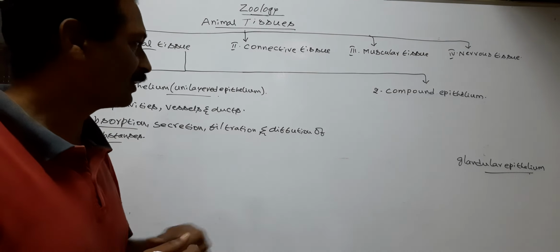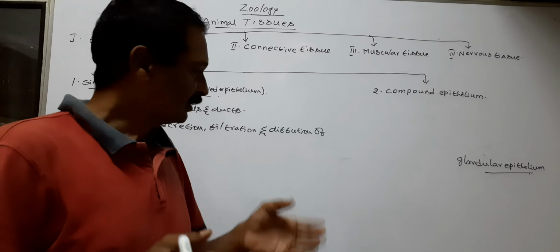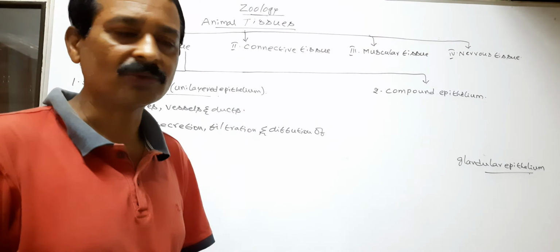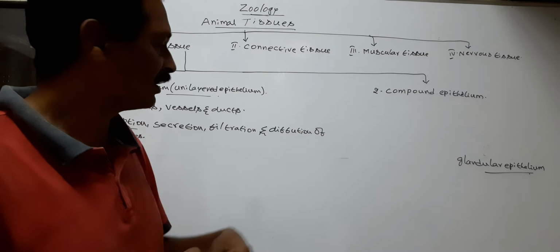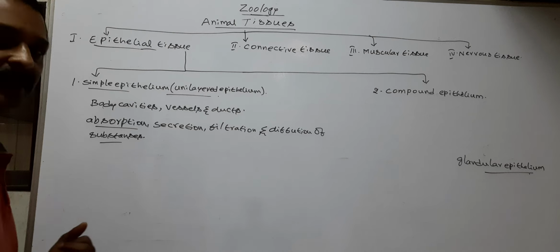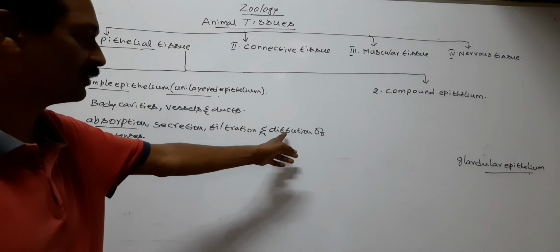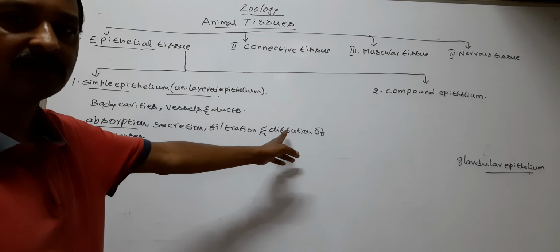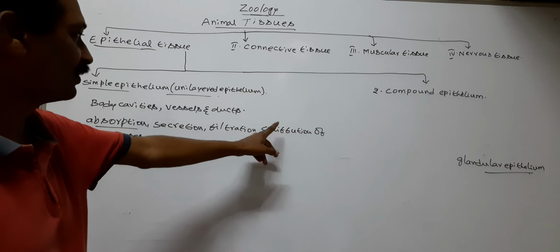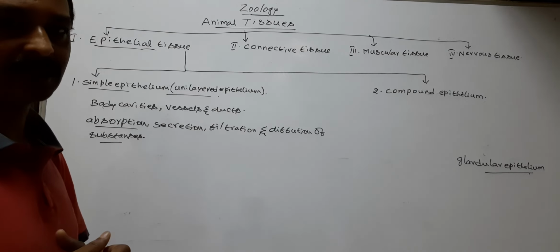Next, it helps in diffusion. Diffusion means the movement of ions from high concentration to low concentration. So the highly concentrated substances move to places of low concentration. This is called diffusion. So here the simple epithelium helps in diffusion.